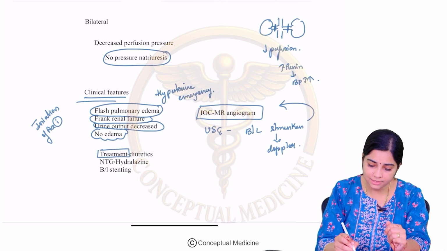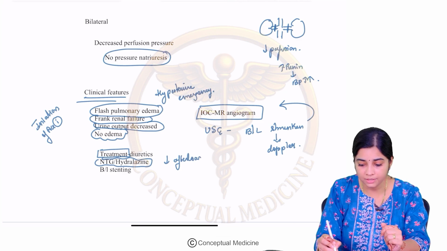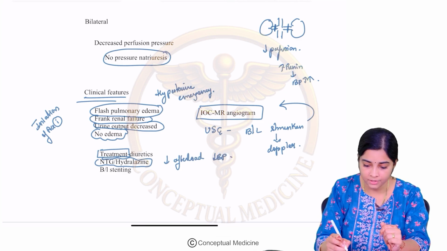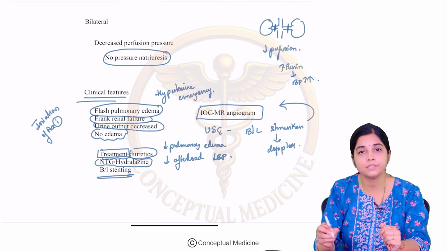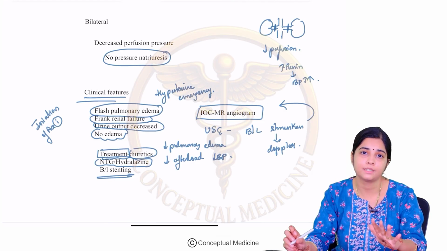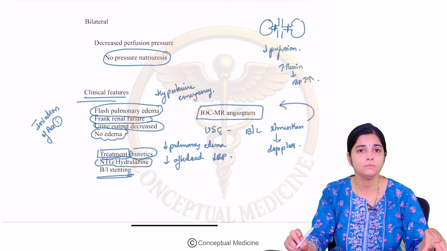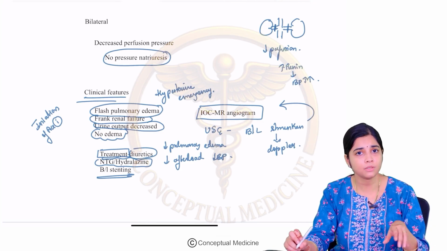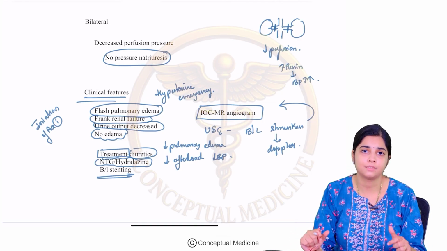So, how do you treat this kind of a patient? You will have to give them nitroglycerin or hydralazine, you reduce the afterload and you bring down the blood pressure. Okay, you give them diuretics to decrease the pulmonary edema. And the final or definitive treatment will be to put a stent on both sides, and ACE inhibitors are contraindicated in bilateral renal artery stenosis. Okay, so I hope this is clear. So, what are the conditions which cause unilateral? What are the conditions which cause bilateral? And how both of them present differently.